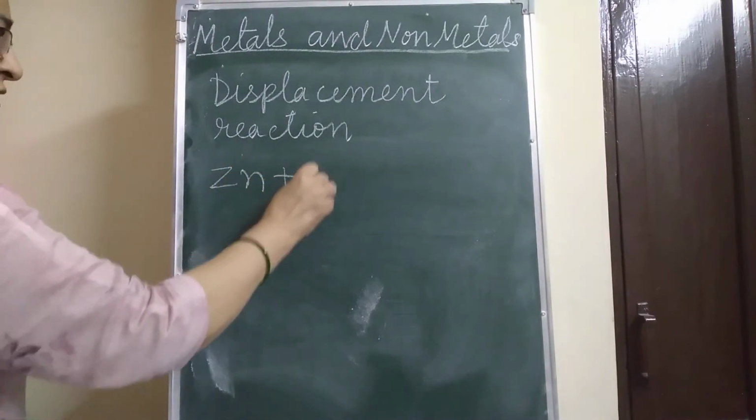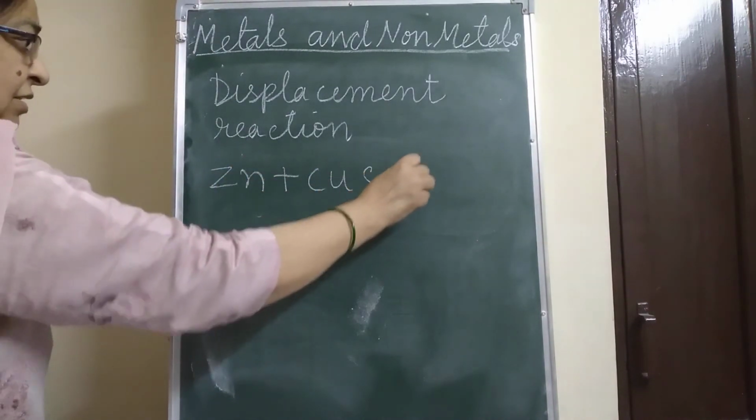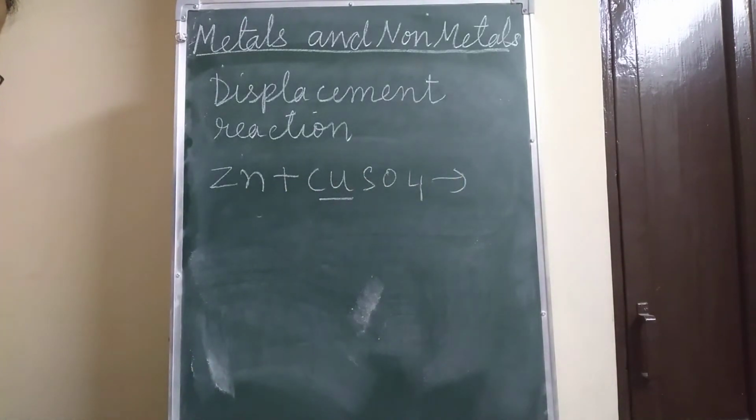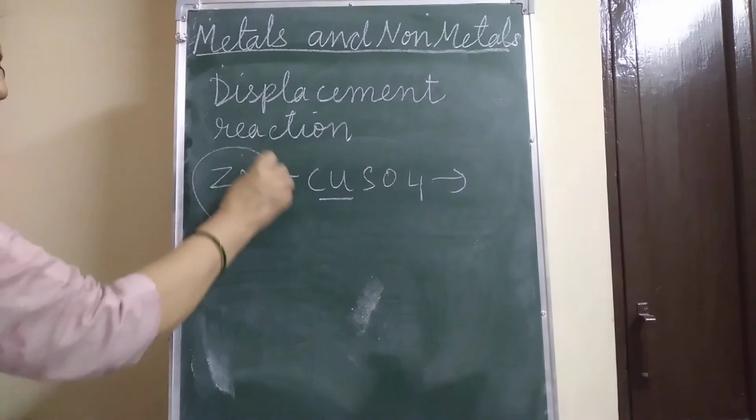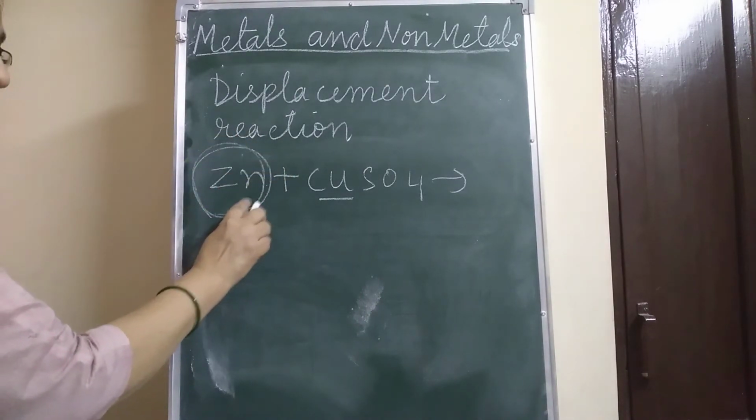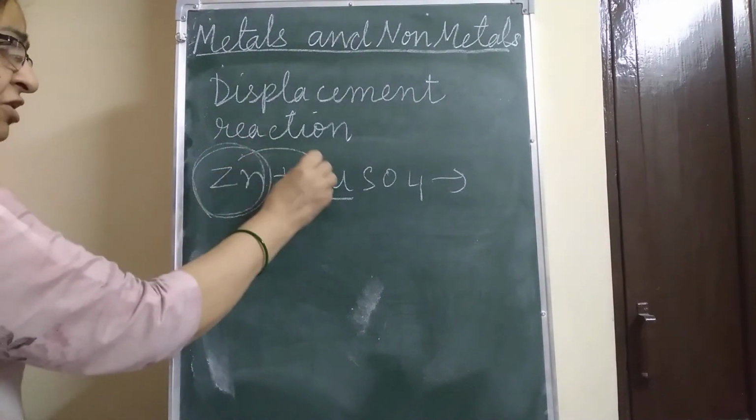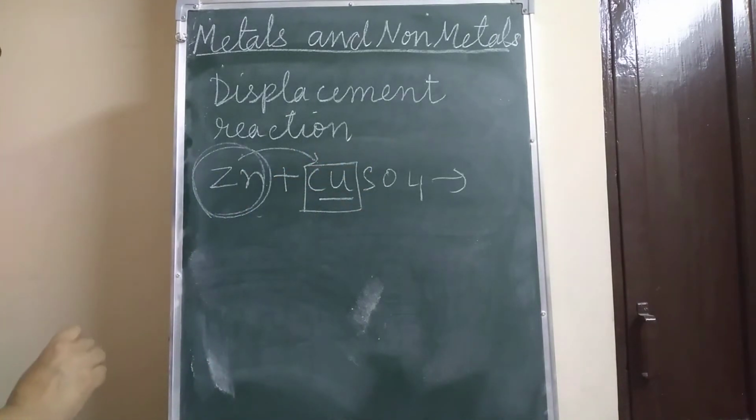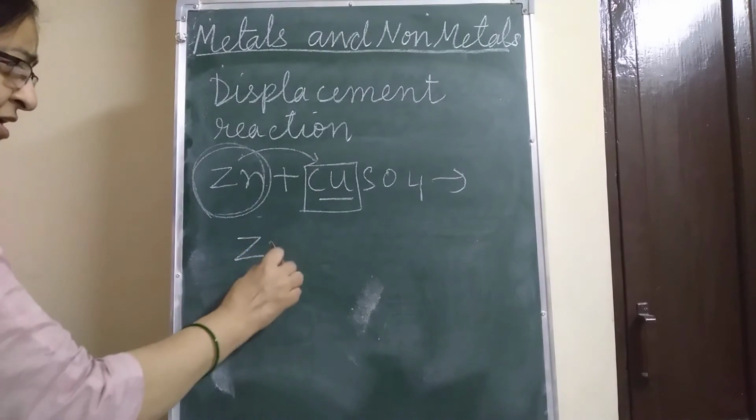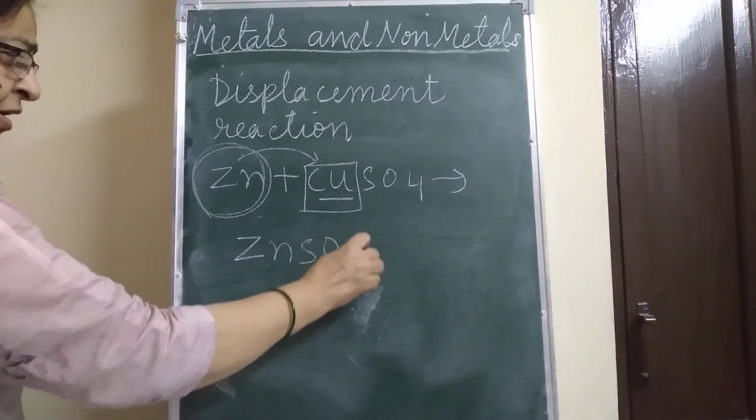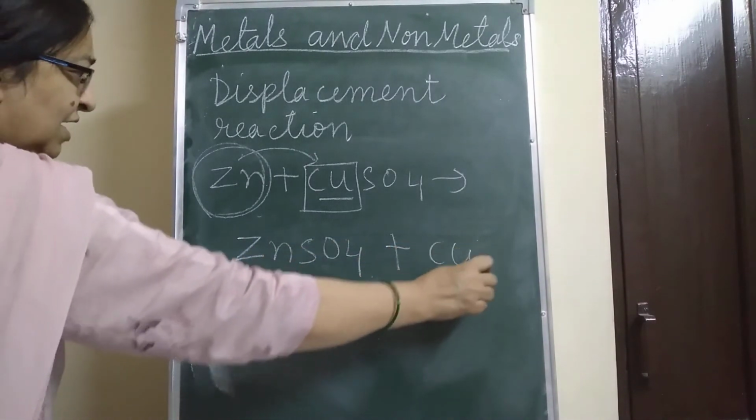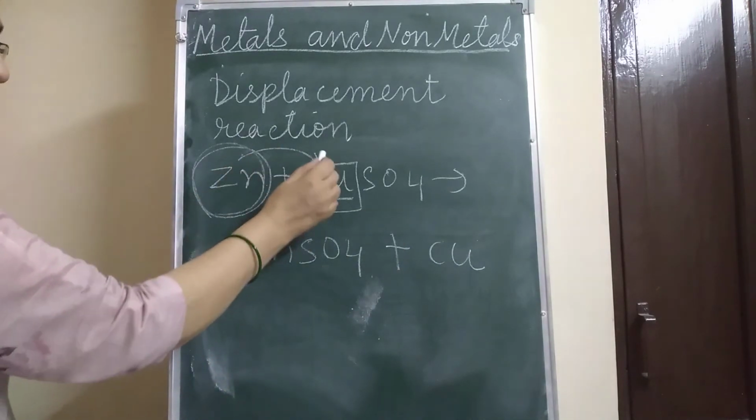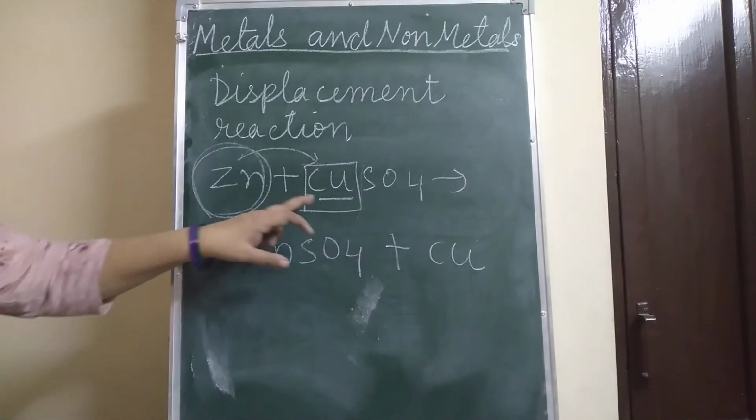Zn plus CuSO4. In this case, is copper more reactive or Zn more reactive? Zn is more reactive. The zinc is more reactive than copper. So this zinc will displace the copper from the salt solution, from the copper sulfate, and zinc sulfate will be formed plus copper. So this is the displacement reaction in which the more reactive metal displaces the least reactive metal